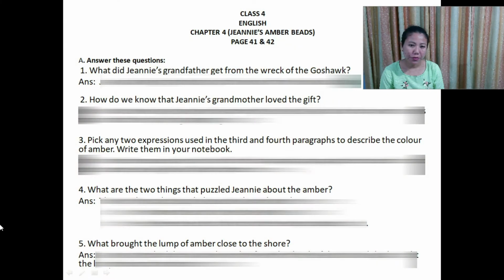Dear class 4 students, today we will be doing exercises from chapter 4, Janie's Amber Beads. Coming to the first exercise, exercise A, page 41. Answer these questions. Question number 1. What did Janie's grandfather get from the wreck of the Goshawk? Answer. Janie's grandfather got the beads from the wreck of the Goshawk.